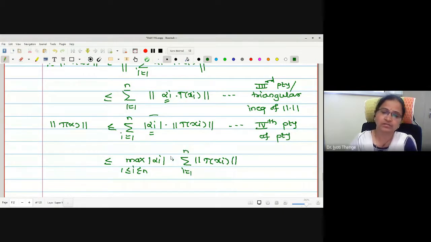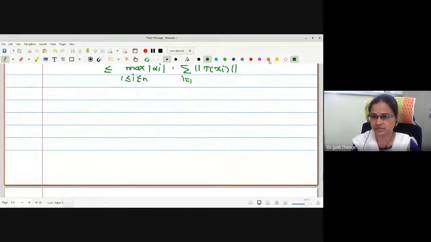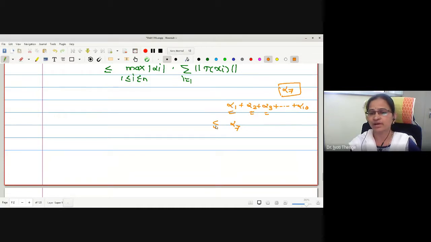What I have done, let me explain in a simple way. Suppose we have terms like this: alpha 1, alpha 2, alpha 3 up to alpha 10. In this sum, each and every term I am going to replace by the maximum. Suppose the alpha 7 term is maximum. Therefore, can I replace alpha 1 by alpha 7, with alpha 1 less than or equal to alpha 7? This is alpha 7.